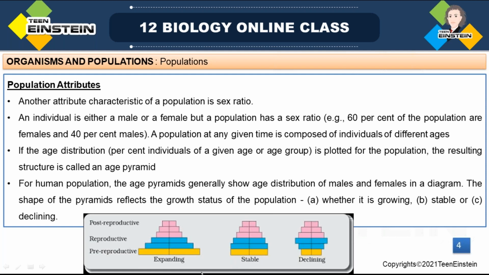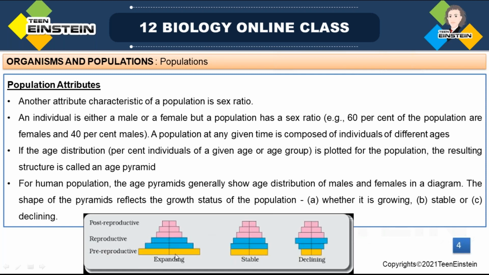Because more and more individuals from this pre-reproductive stage will enter the reproductive stage and move to the next stage also, right? So here individuals are more, which means definitely it will move to the next stage. So that population will grow. That shows the growth of that population. Got it? Here we can see pre-reproductive, reproductive and post-reproductive.